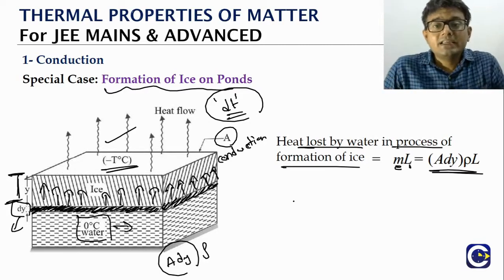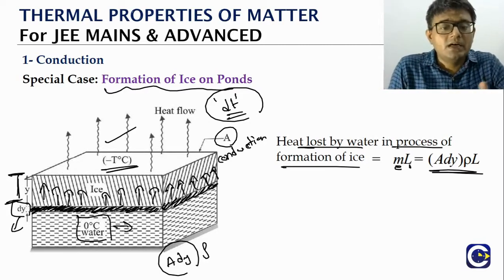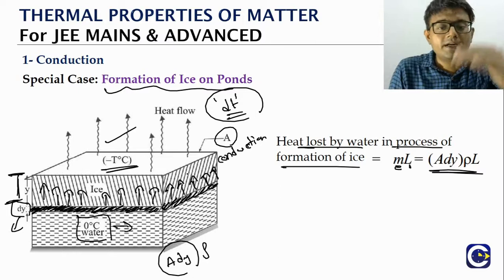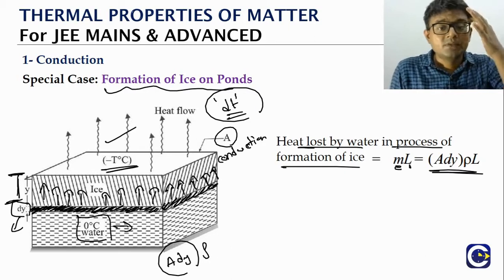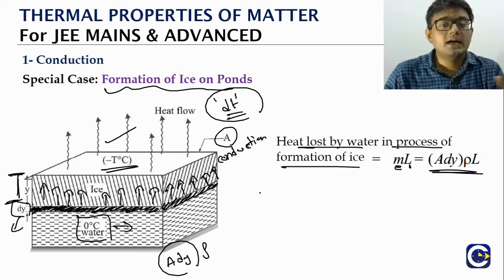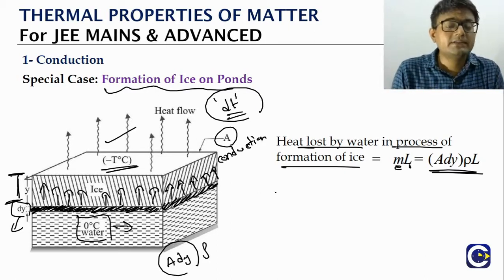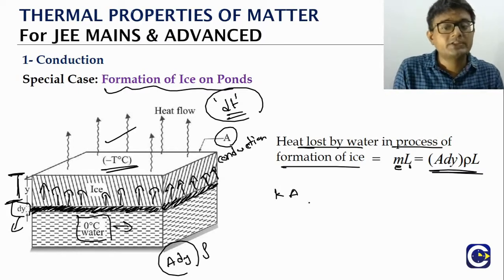Now this heat that is lost will be coming outside due to conduction. So the heat will be conducting through the ice. How do we express the rate of conduction? Look at this. If the ice thermal conductivity value is K, area of cross section is A, and the temperature difference is what?